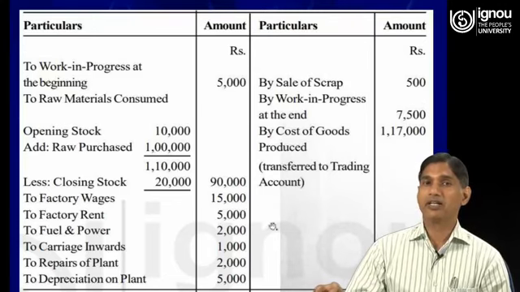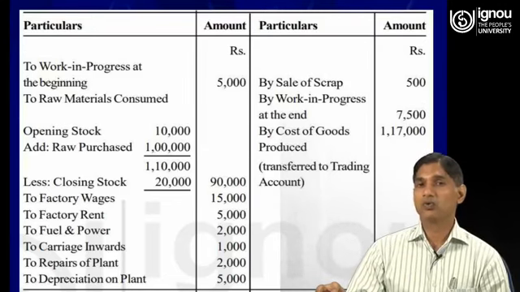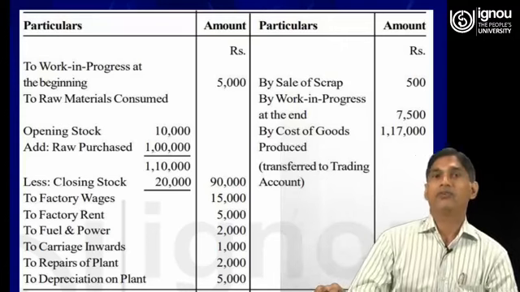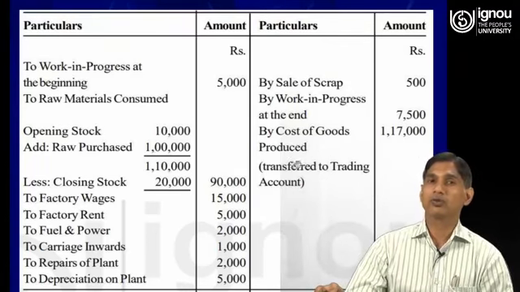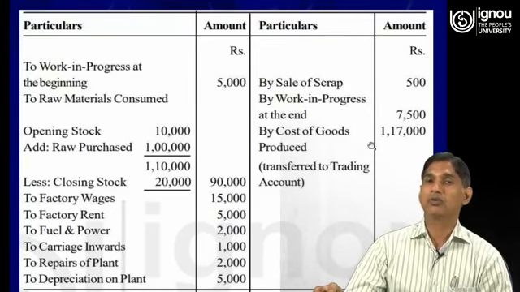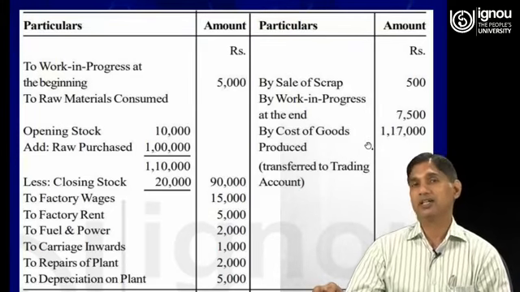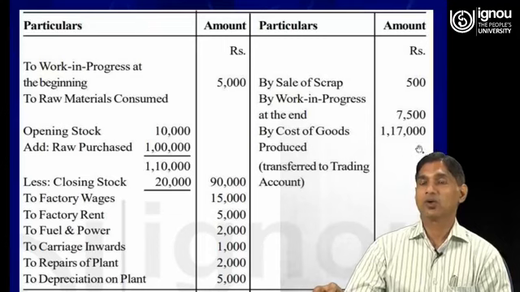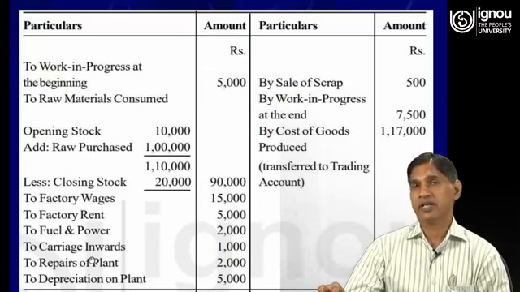Subtracting 8,000 from 1,25,000, we arrive at cost of goods produced, 1,17,000. This amount will be transferred to the debit side of the trading account.